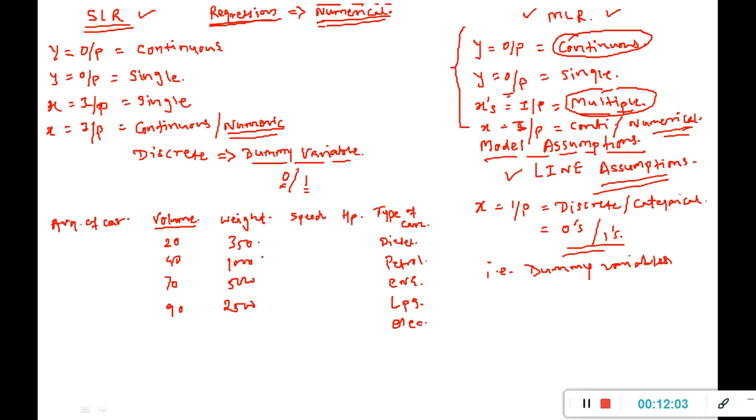I'm just putting up random numbers just for understanding purposes. And speed also will be in numbers. So these are also numerical values. Horsepower is also going to be a number. These are also numerical values.